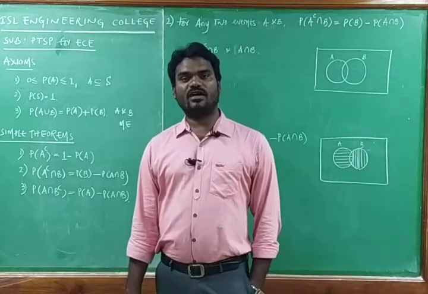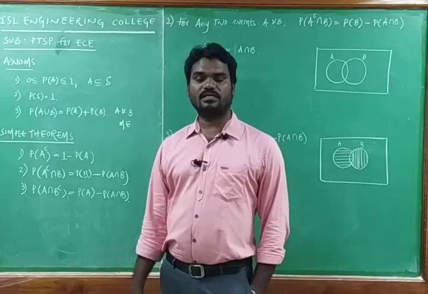And the probability of the sample space is obviously 1 only, second axiom.